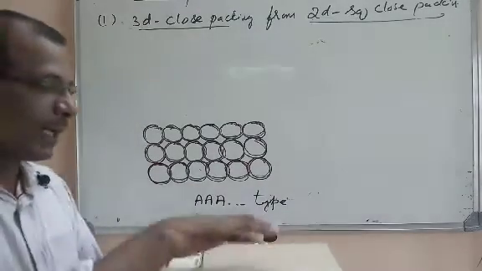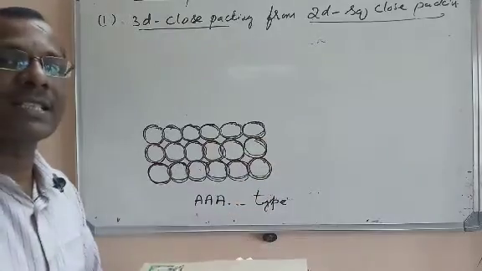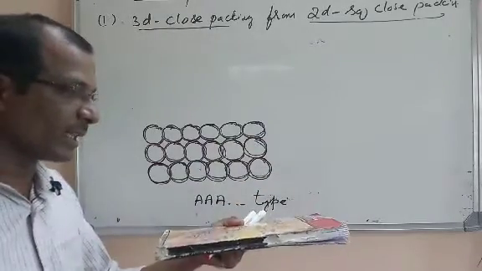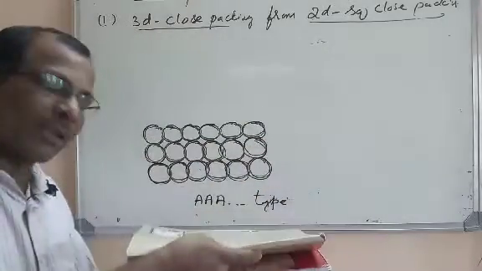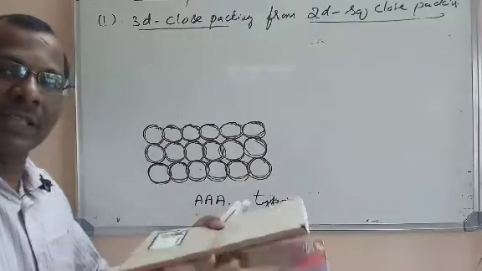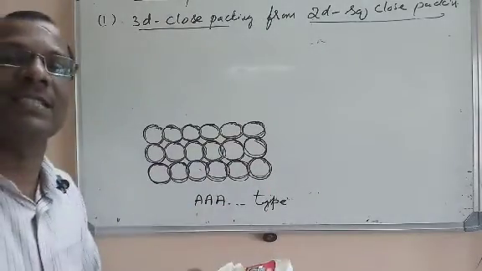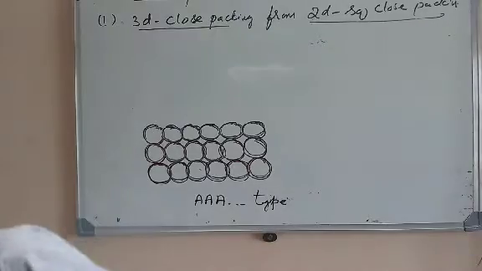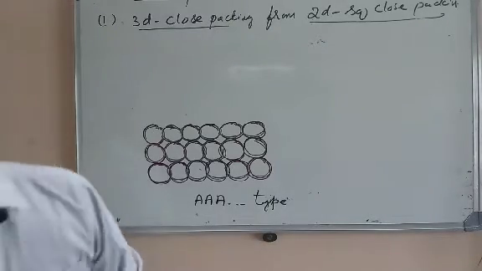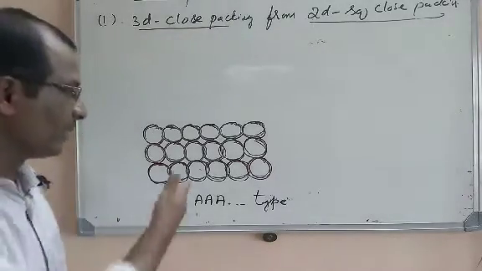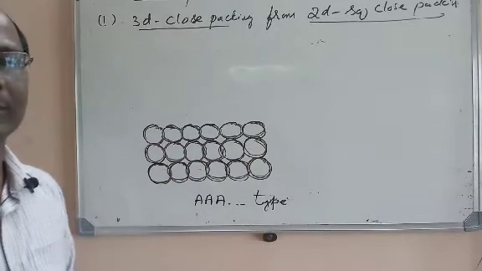Imagine that all three layers are the same type. The first one is A type, the arrangement of particles in the second one is also the same, and even in the third one the arrangement is the same. So each layer is of the same type, A and A type. We are repeating in all three dimensions.